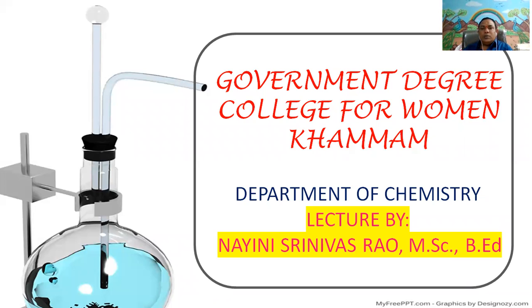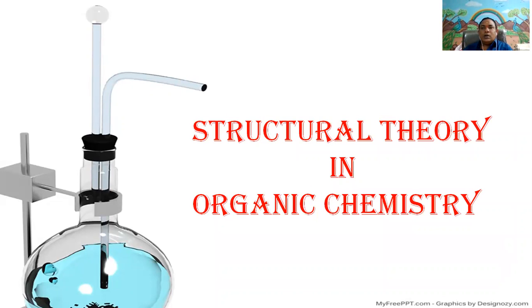Here in organic chemistry, the first compound is urea, which was synthesized by Wöhler. Wöhler synthesized urea from an inorganic compound, ammonium cyanide. Ammonium cyanide, upon heating, undergoes rearrangement to give urea. This urea is the first organic compound synthesized by Wöhler. Therefore, Wöhler is the father of organic chemistry.